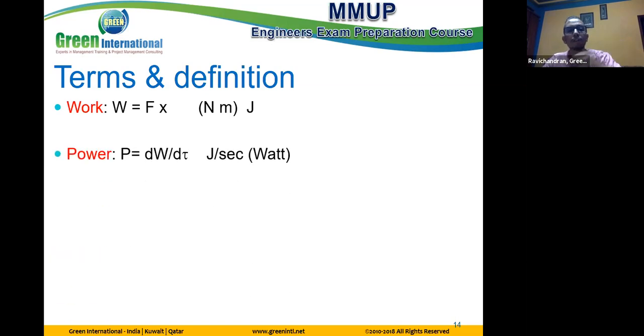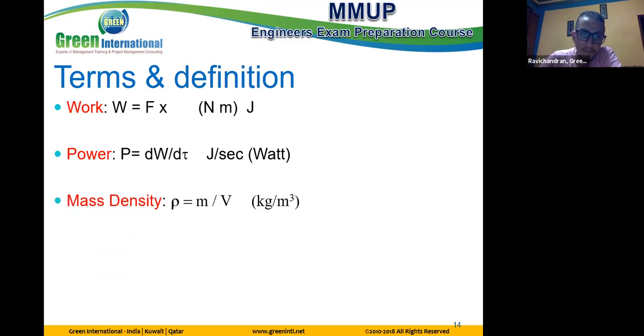Power is the rate of work. The work unit is joule. The power is joule per second, watt. Mass density is rho, which is equal to mass divided by volume, in kilogram per meter cube. Okay, this is density.